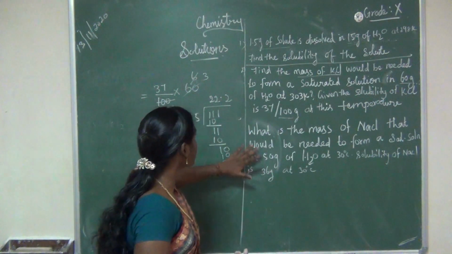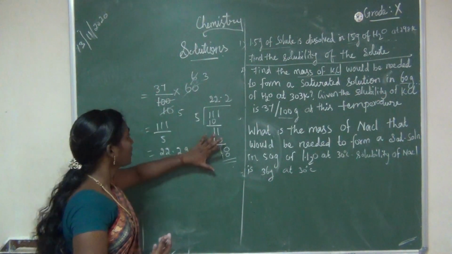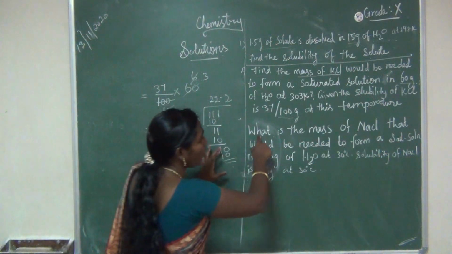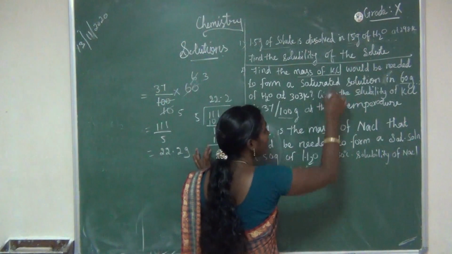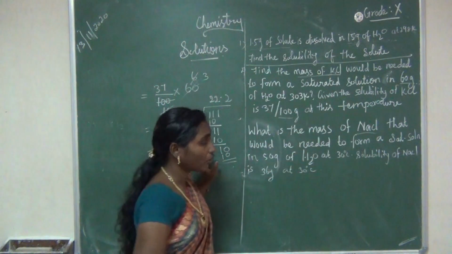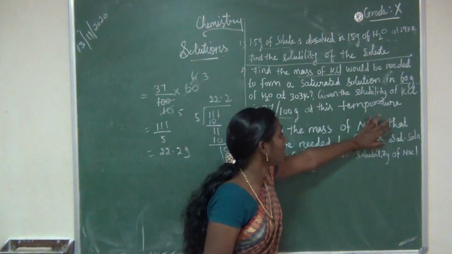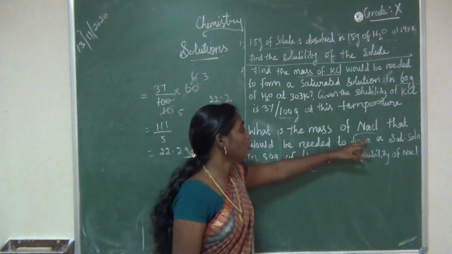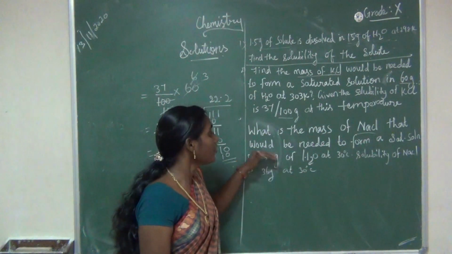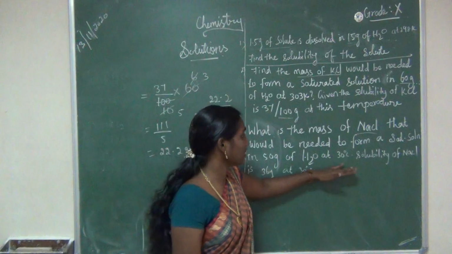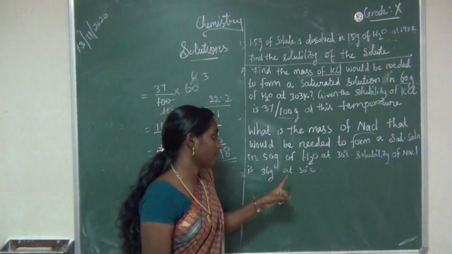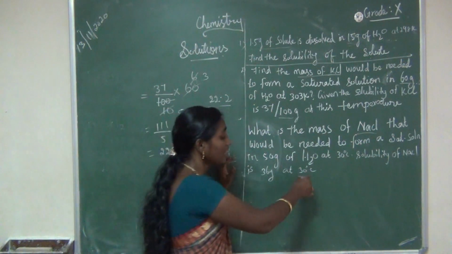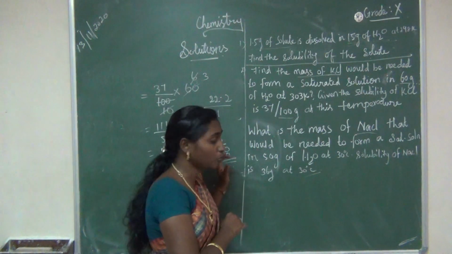Then third one also same as this one only. Okay, same as this problem. So what is the mass of sodium chloride? That instead of this potassium chloride, here we are using sodium chloride. Okay, so what is the mass of sodium chloride that would be needed to form a saturated solution in 50 gram of water at 30 degrees Celsius? Solubility of NaCl is 36 gram at 30 degrees Celsius. 30 degrees Celsius means that is the room temperature.